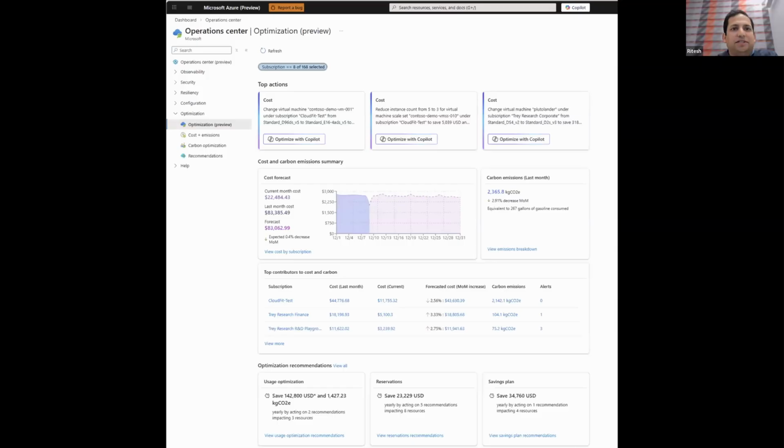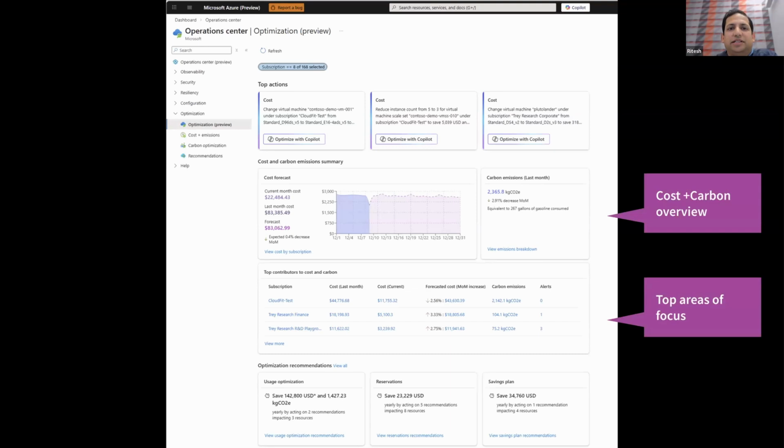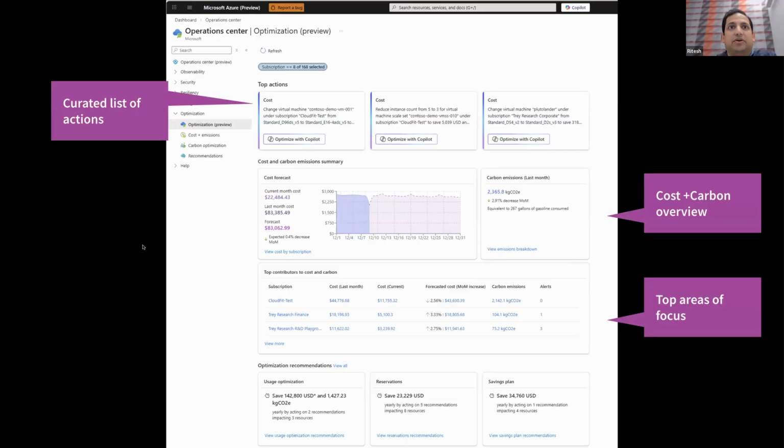Okay, next slide, please. All right, this is the optimization overview, where FinOps and CloudOps teams typically start their day. At a glance, we can see the current spend, forecasted spend, carbon footprint, and the top contributors to these across the scope relevant to me. What customers love here is the dual lens, cost and carbon surface together. Every resource in Azure carries both a financial and an environmental impact, and this view helps FinOps, engineering, and sustainability teams stay aligned on shared goals.